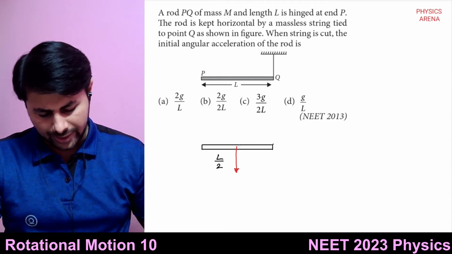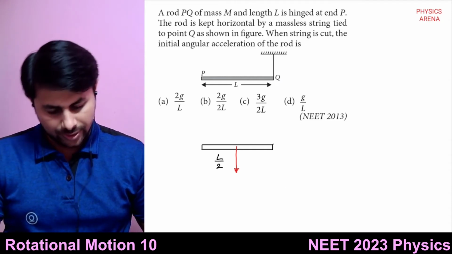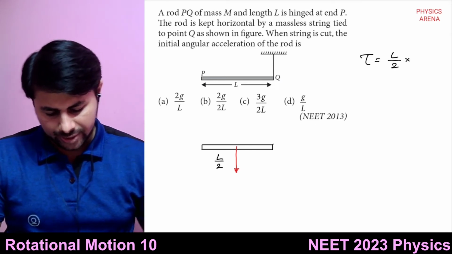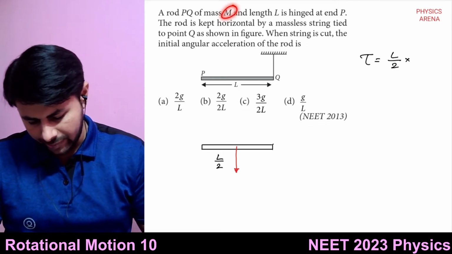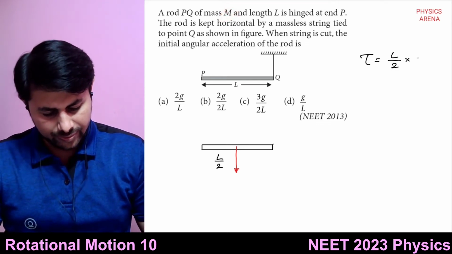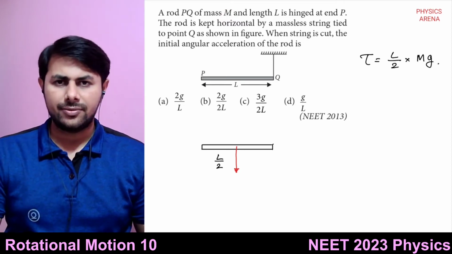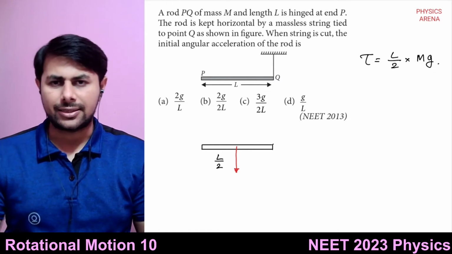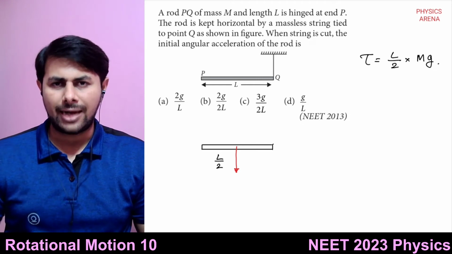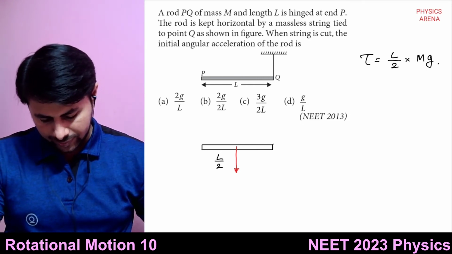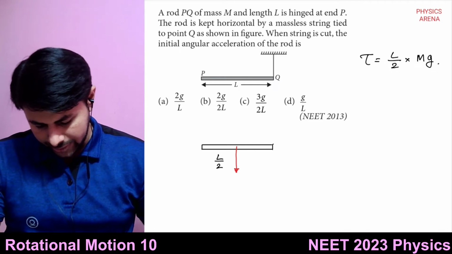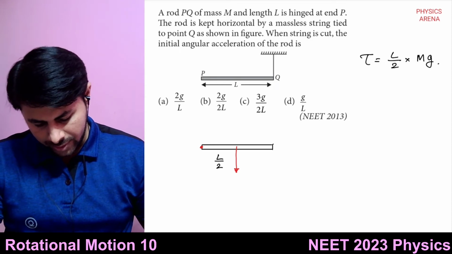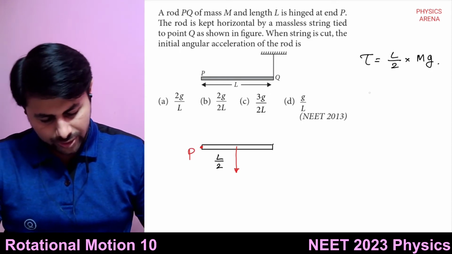And therefore, how much would be the torque? Torque is equal to L by 2 multiplied by its weight. Its mass is m, so weight will be m multiplied by g. This much is torque. And we want angular acceleration. So torque is also equal to I multiplied by alpha. It will rotate about this point, point P.